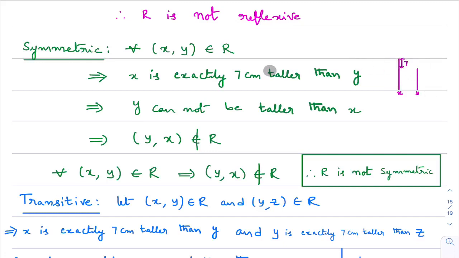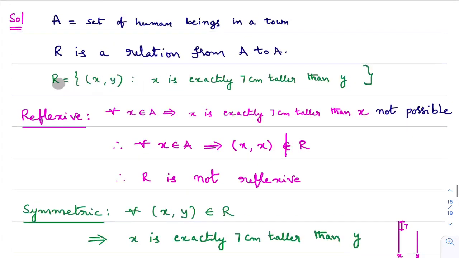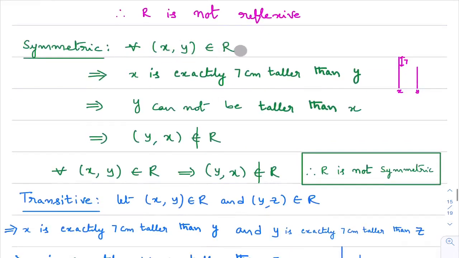Now you need to check whether y comma x belongs to R or not. The ordered pair y comma x belongs to the relation if y is exactly 7 centimeters taller than x. Similarly, the ordered pair x comma z belongs to the relation if x is exactly 7 centimeters taller than z. Here, I considered x comma y belongs to R, which tells you that x is exactly 7 centimeters taller than y. Now I need to check whether y is exactly 7 centimeters taller than x or not.